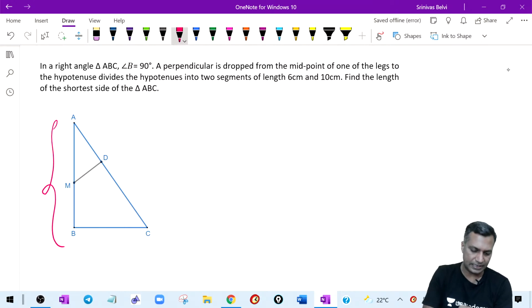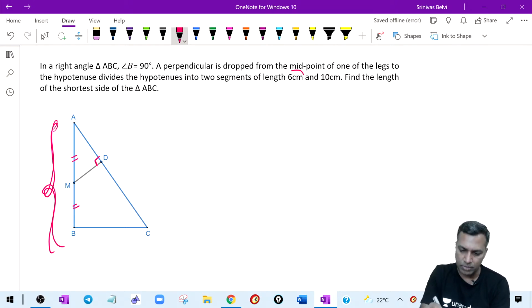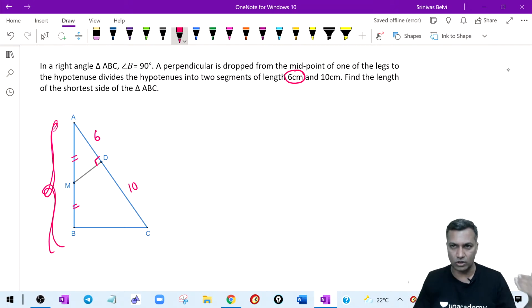Let me complete this thought first. You took the midpoint on side AB and you have drawn the perpendicular. If you do this, allocate the numbers properly. Then this is 6 and this is 10. Don't write this is 10 and this is 6, that would be a mistake. You should understand that this has to be 6 and this has to be 10, because we understand where that longer edge is coming.